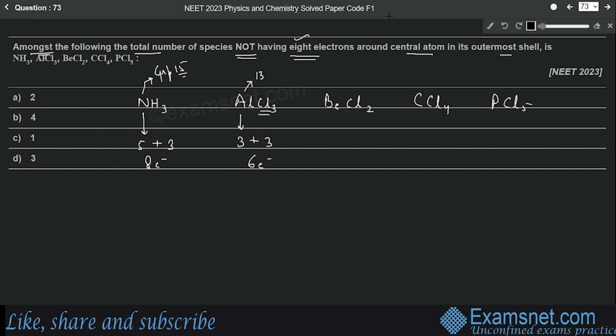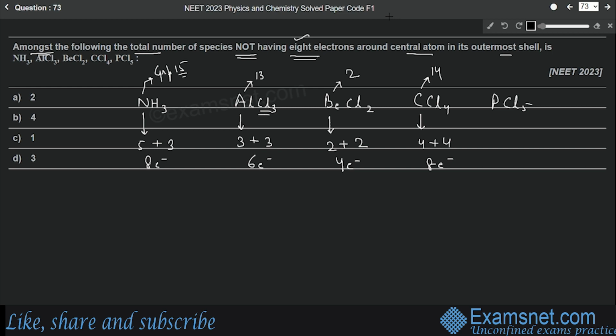Next one is BeCl2. So beryllium is group 2 element. So the number of electrons in the outermost shell of beryllium is 2, plus 2 electrons from the chlorine atoms. So total electrons will be 4. Next one is CCl4. So carbon is a group 14 element. Then the number of electrons in the outermost shell of carbon will be 4, plus 4 electrons from the chlorine atoms. So total 8 electrons.